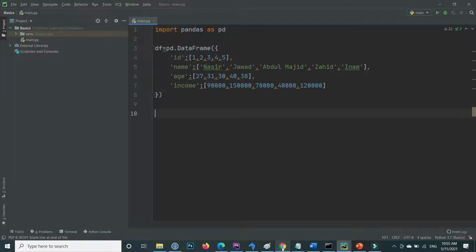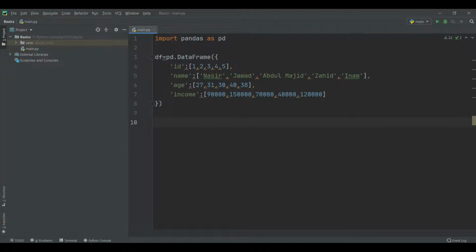To understand the lambda function, inside our code I created a data frame of employee data, for example their ID, the employee's name, the age, and the income. After creating the data frame, I realized that there is a mistake inside the age attribute. We have to add 3 years to the age of each employee. So 27 should be 30, 31 should be 34. By mistake we wrote 3 years less inside this data.